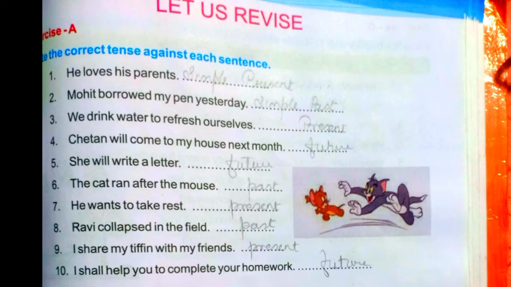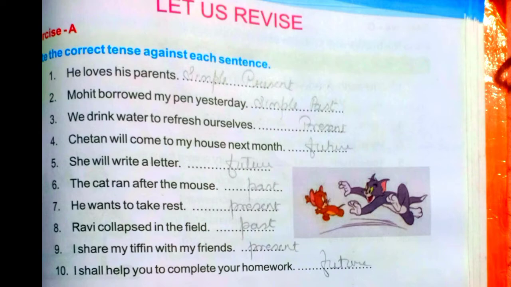She will write a letter. Again same, will is there, so the sentence is in future tense. The cat ran after the mouse. Ran is the past tense of run, so the sentence is in past tense. He wants to take rest. Wants is the verb with s, that means it is present tense. Ravi collapsed in the field. Ed with collapse, so the sentence is in past tense.